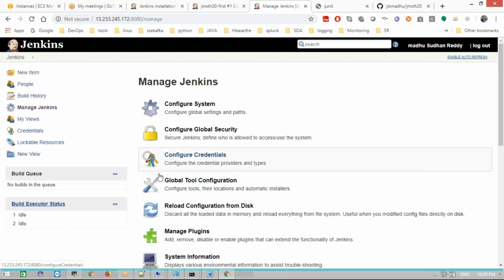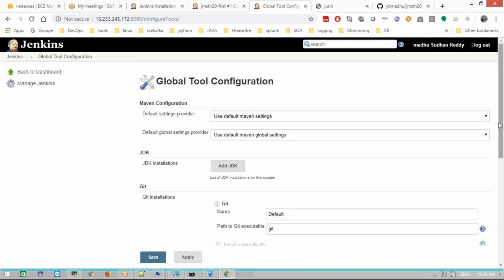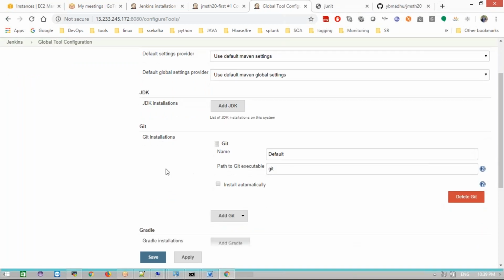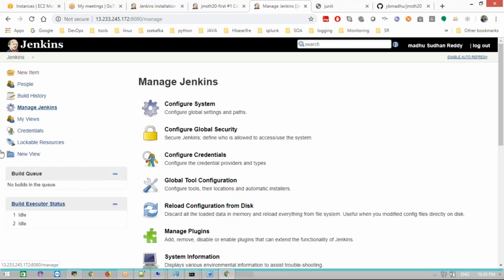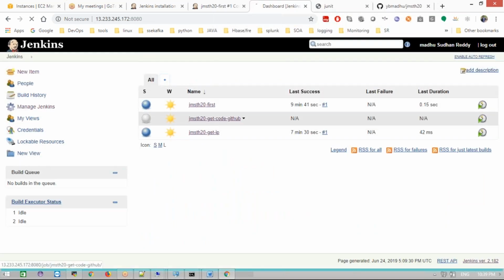Go to our jobs, let's see in Global Tool Configuration whether that error is gone or not. See, that error is gone now. What we'll do is go to your job now, the job in the Jenkins home directory, Get code from GitHub.